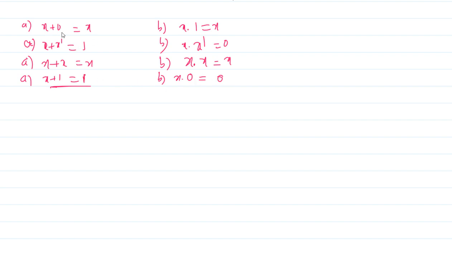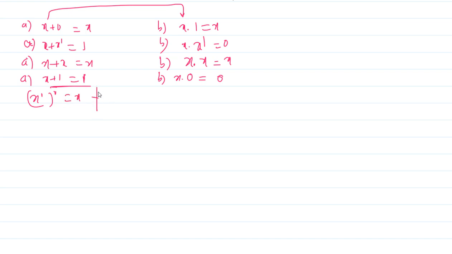Here you can also write, observe here for these two also, for all these laws, x is as it is, plus I made into dot, 0 becomes 1, x is as it is, right? That is how you are writing. And one more thing, I can write x prime whole prime is again x.